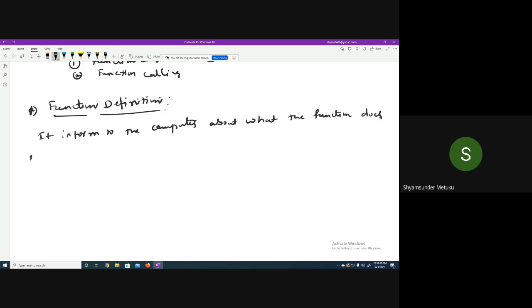In other words, you write the code or logic or algorithm, anything you can call it, in the function.